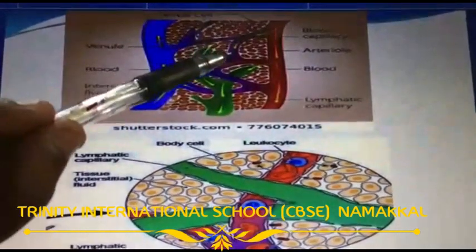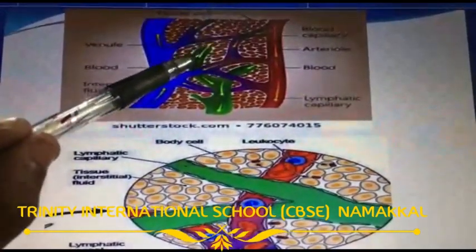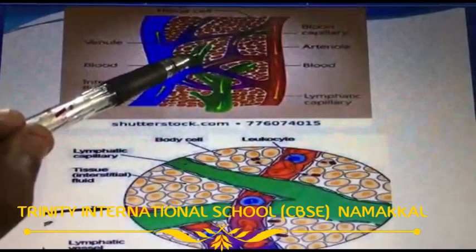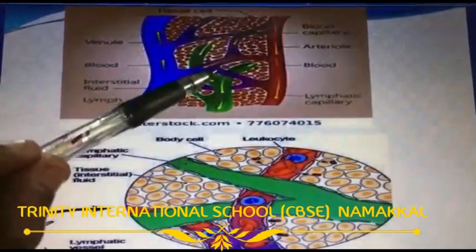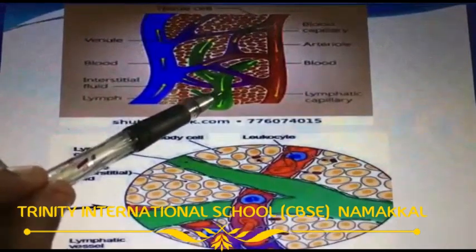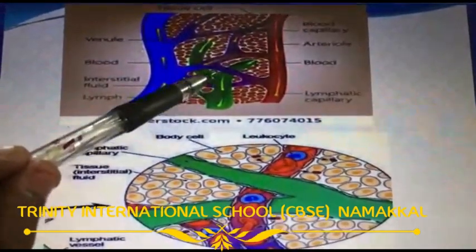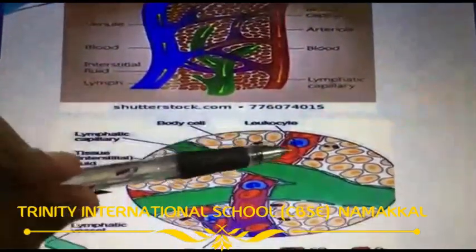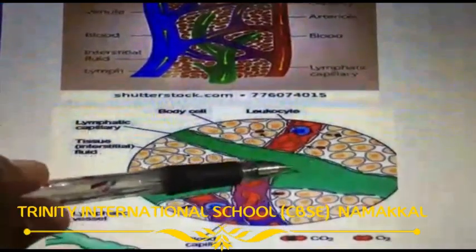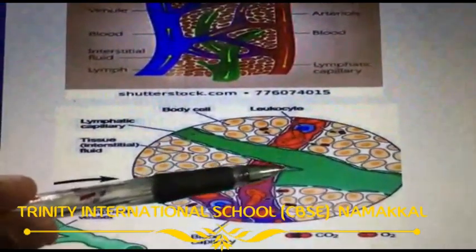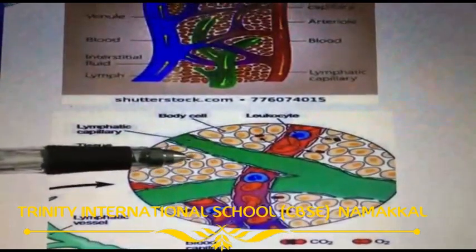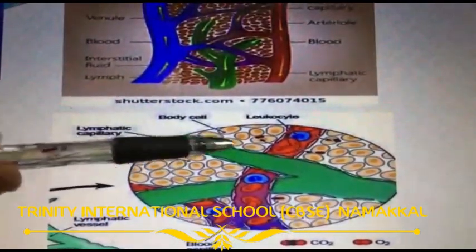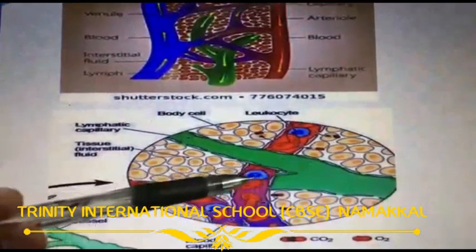The remaining 10% enters the lymphatic capillary, which carries only lymph. This is an enlarged portion of the lymphatic vessel, and this is a blood vessel.